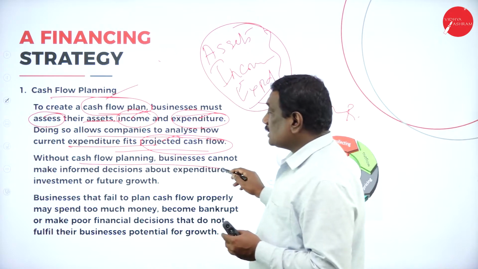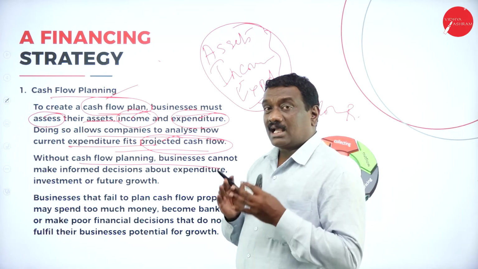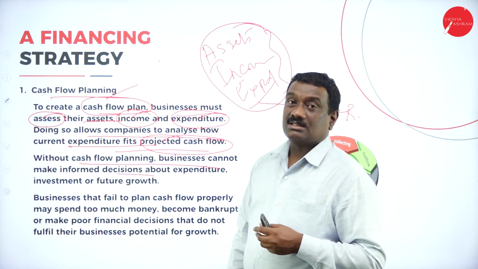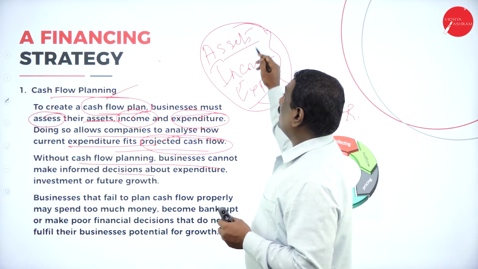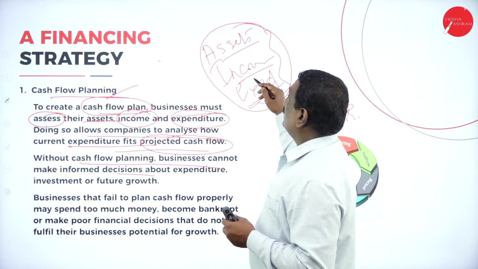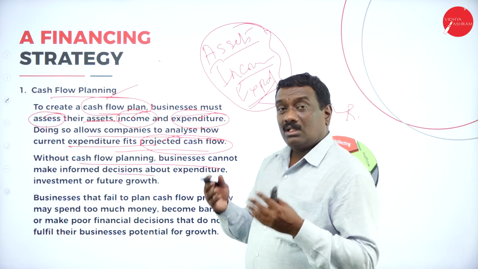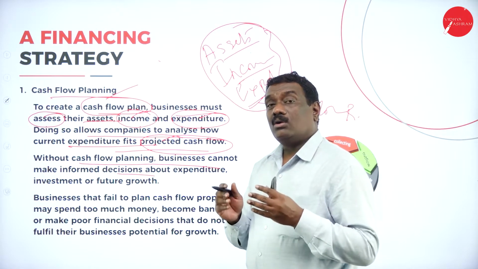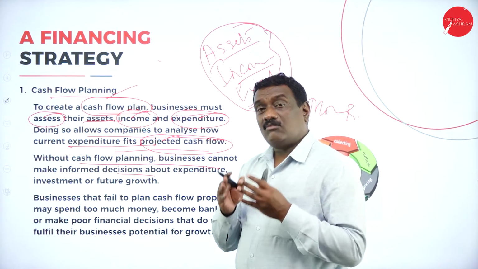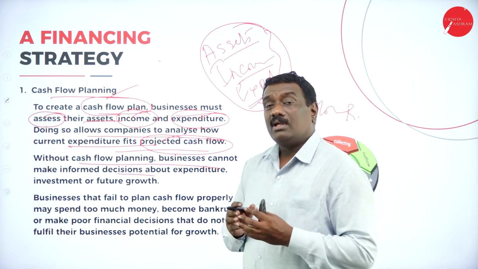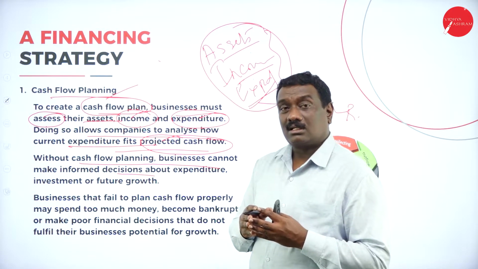Now, without doing the cash flow planning, the business cannot make informed decisions. So they need to analyze these three things: assets, income and the expenditure. Based on that analysis, you need to find out how well you are going to fit into that particular projected inflows, how you are going to get those projected inflows, that so much should be the income or the generation of the income should be there.